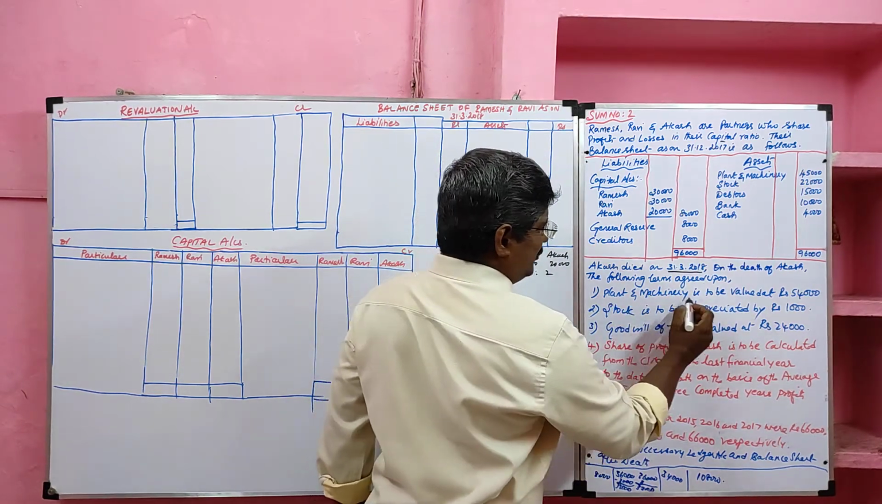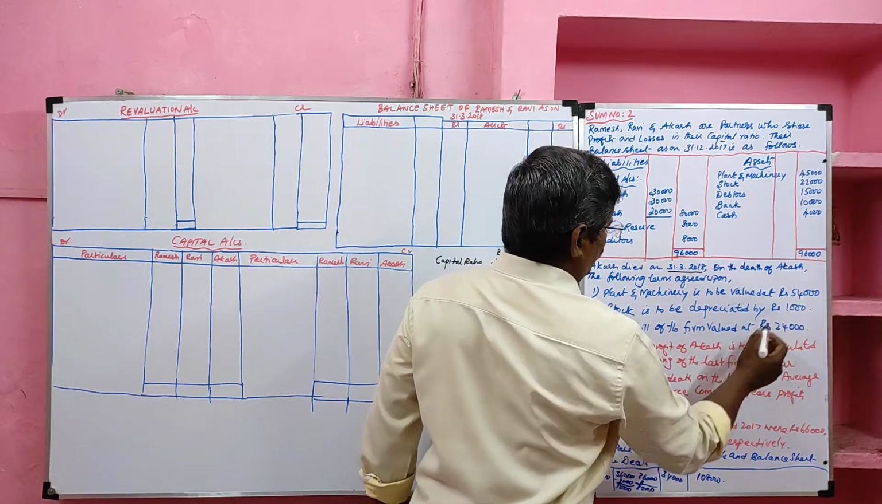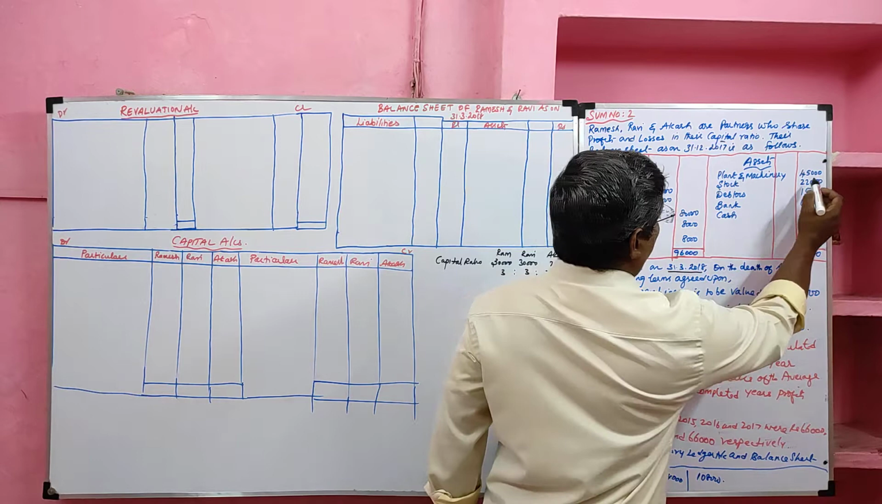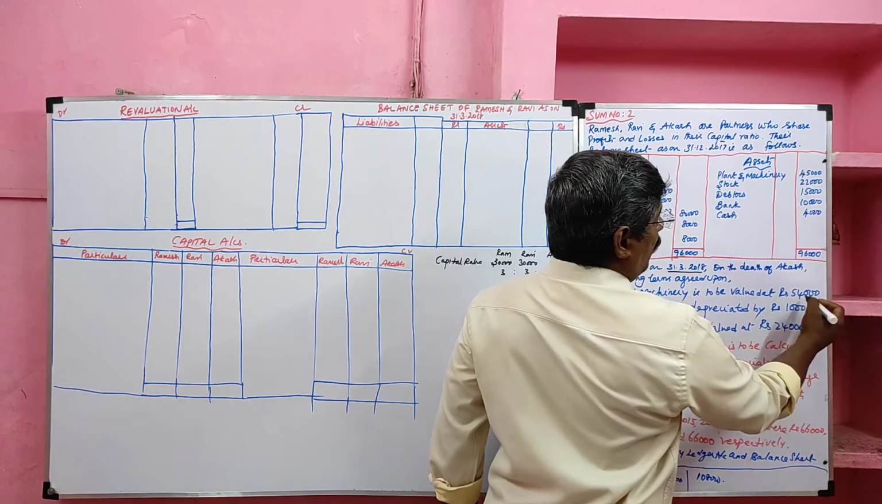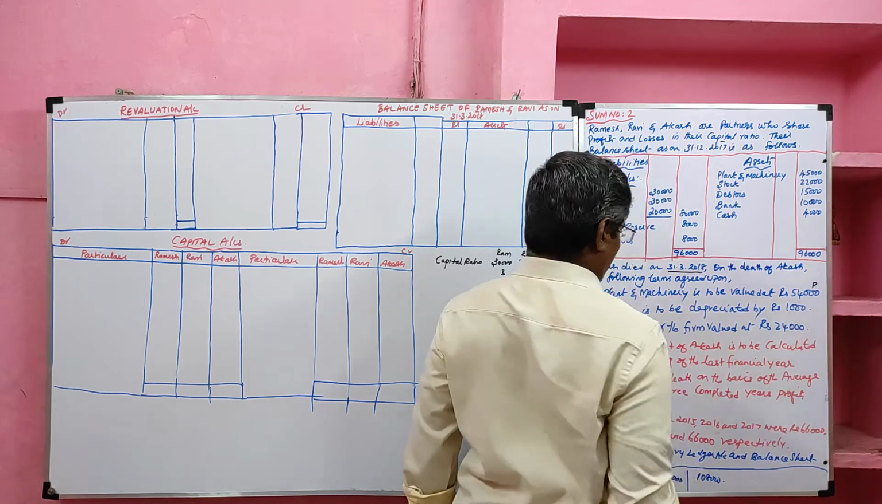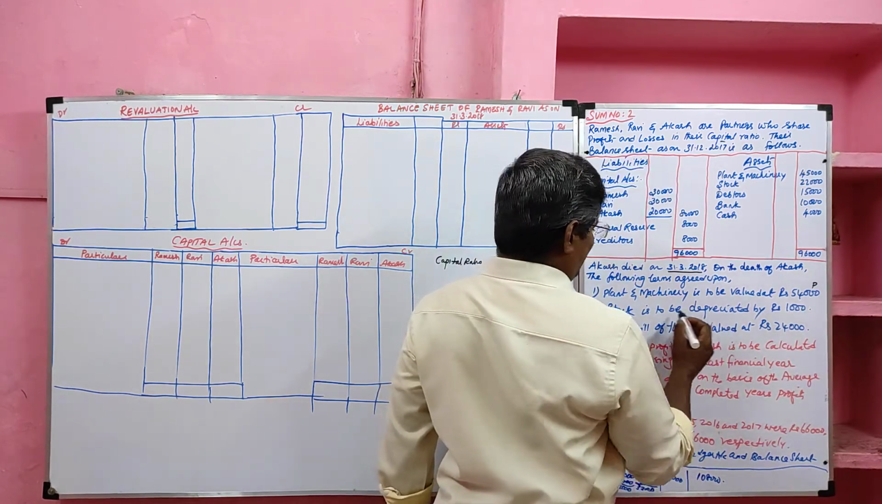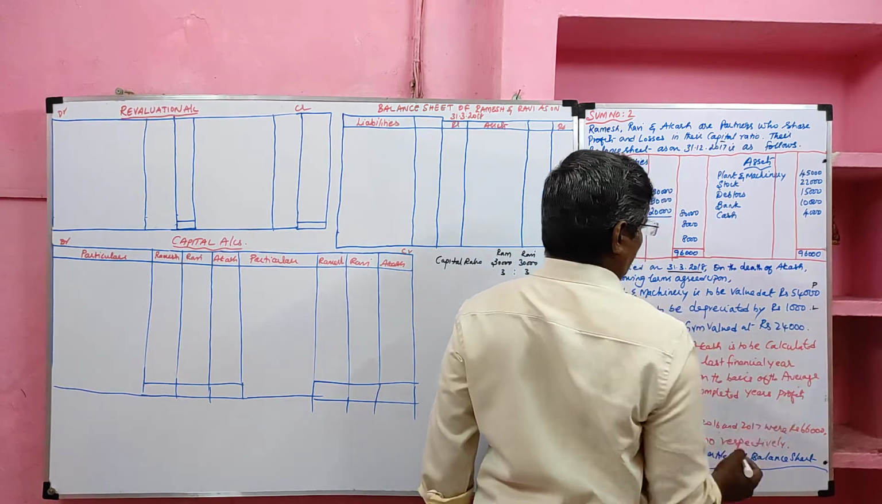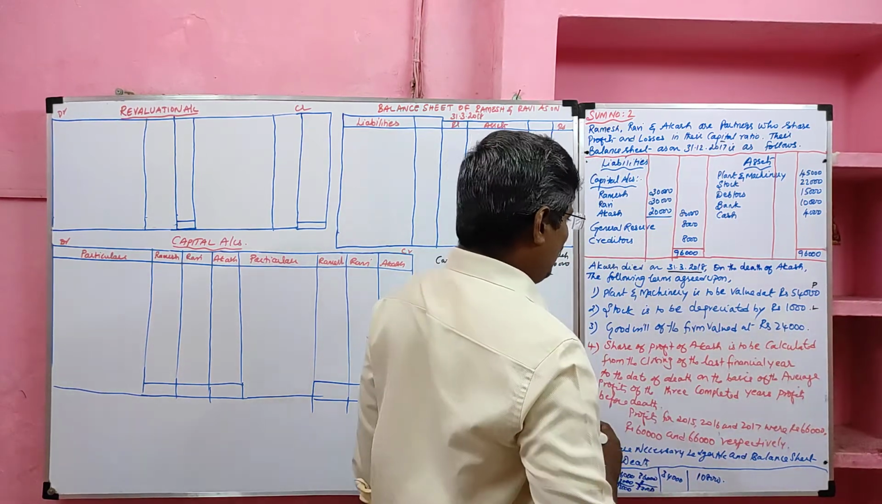1. Plant and machinery is to be valued at 54,000. So the valued amount is given. We have to compare and take the value. Already plant and machinery is 45,000. Now valued at 54,000. 9,000 rupees increased. That is a profit item. Stock is to be depreciated. Stock is an asset. It is depreciated by 1,000. It is a loss item. Asset value decreases. It is a loss item.